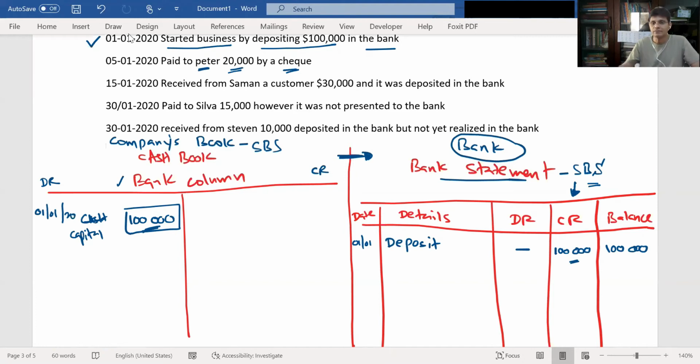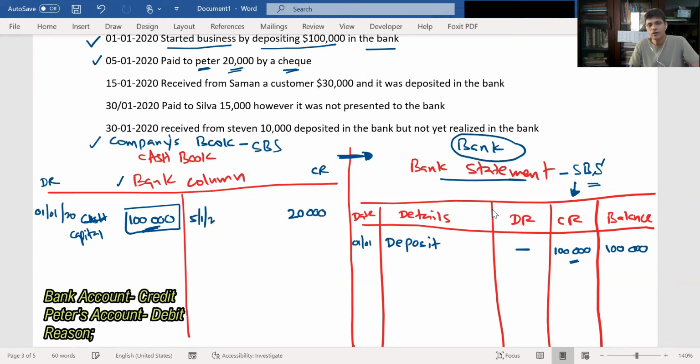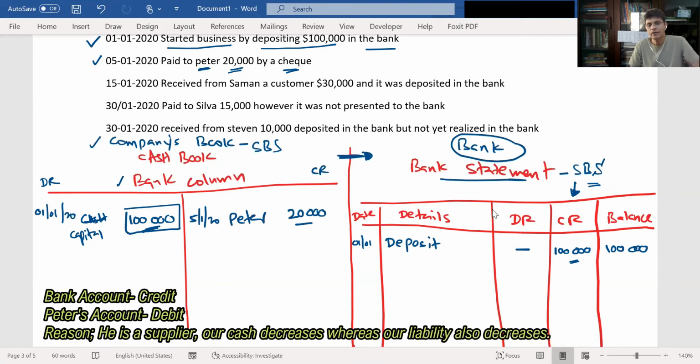Is that clear? So when you pay, what is the entry the company accountant will make? He will credit the bank account. It's a payment, right? So 5th January 2020, Peter, 20,000.